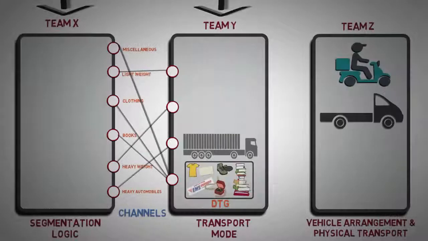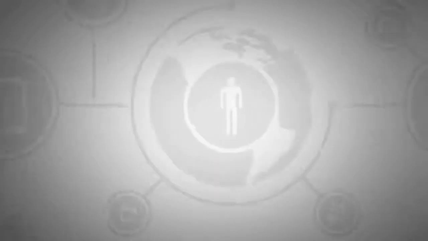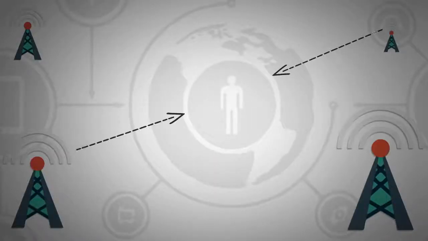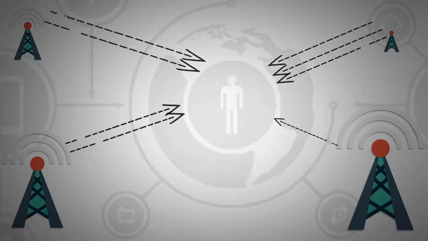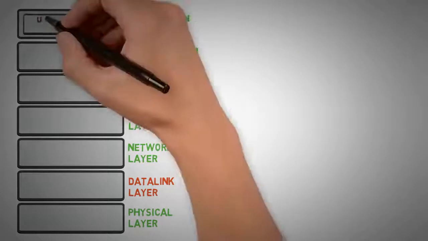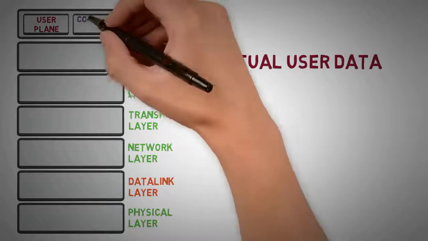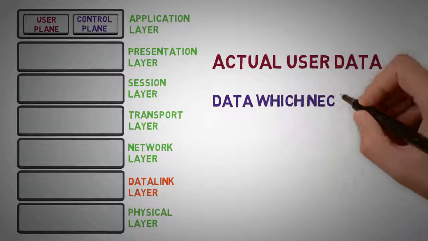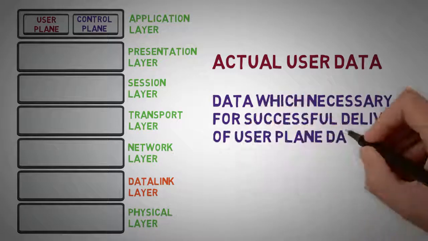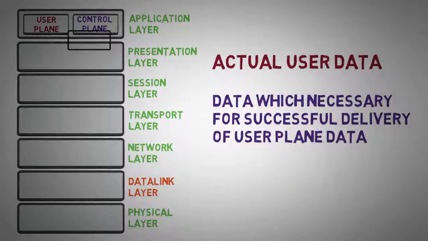Now, let us understand how a similar concept is implemented in a telecom network. As we said earlier, a telecom operator has to deliver data to the users using complex techniques. These data can be classified on the application layer as user plane data, which is the actual data intended for the user, and control plane data, the data which is necessary for successful delivery of user plane data. These control plane and user plane data are further classified for efficient delivery, which is similar to the role of Team X in the real-life example.